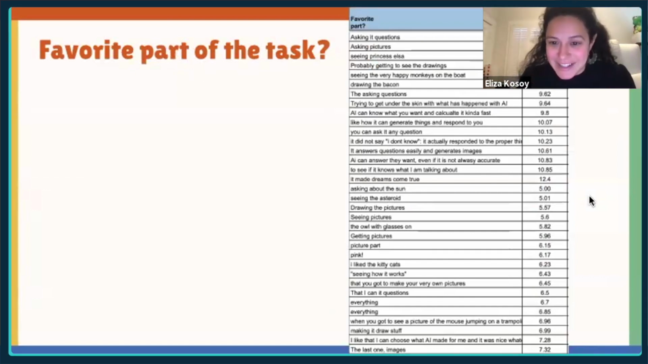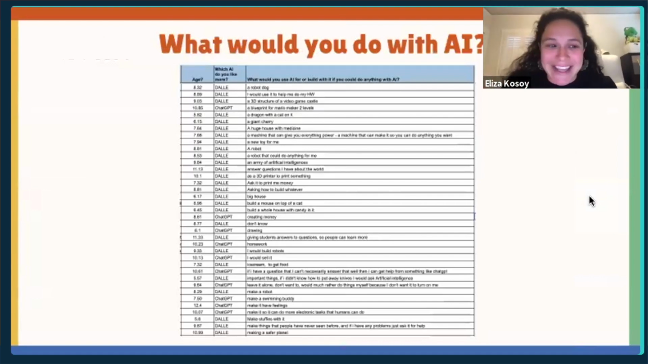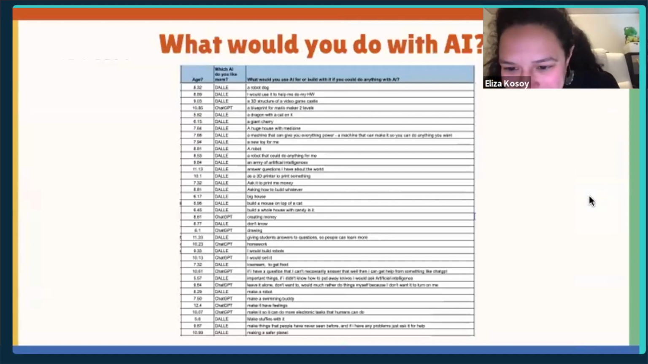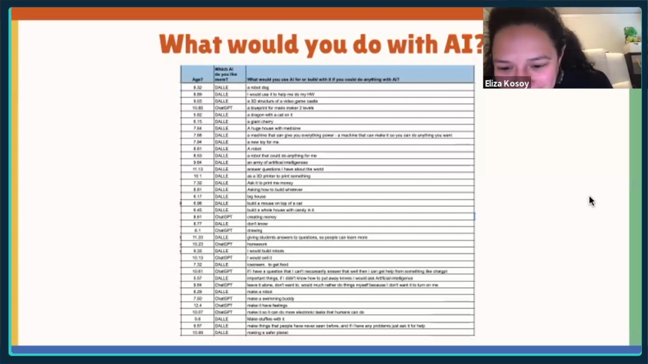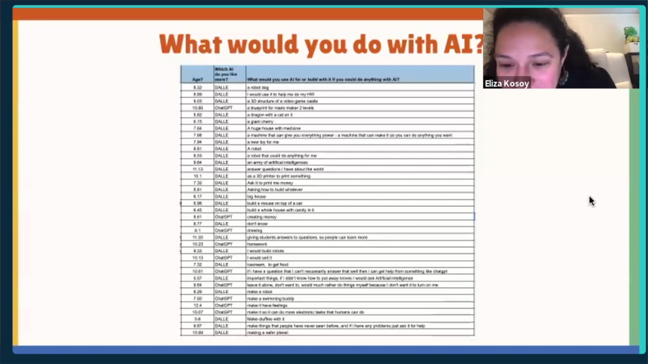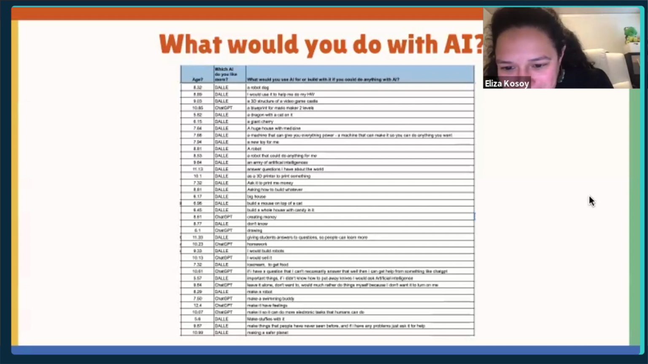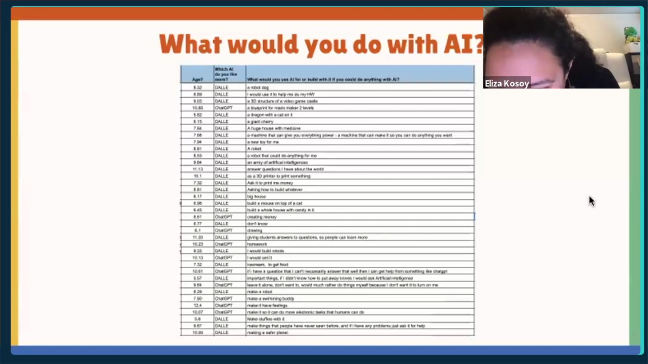And then of course we had to ask kids, well, what do you want to do with AI? And this is a little hard to see, but I think these are really fascinating, and I have the ages there. So someone says a robot dog. A lot of them wanted robots, which is really interesting. Someone said an army of artificial intelligence, a 3D printer. Ask it to print me money. That 7-year-old knows what they're doing.